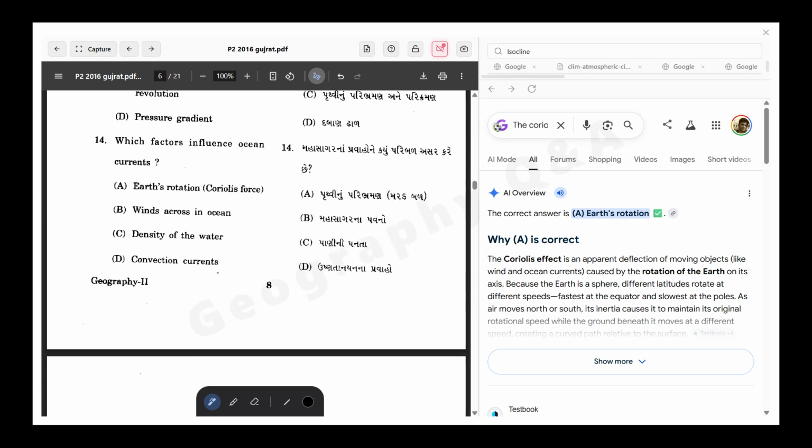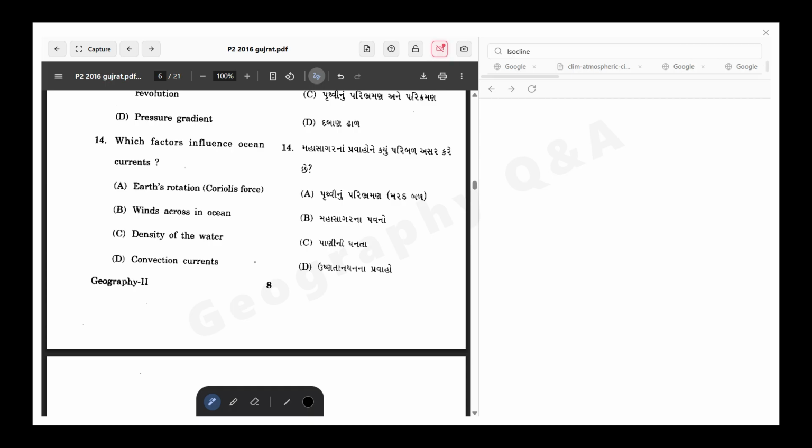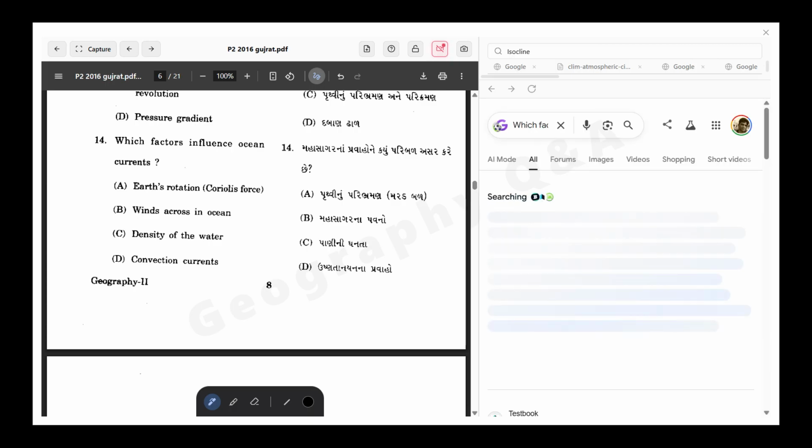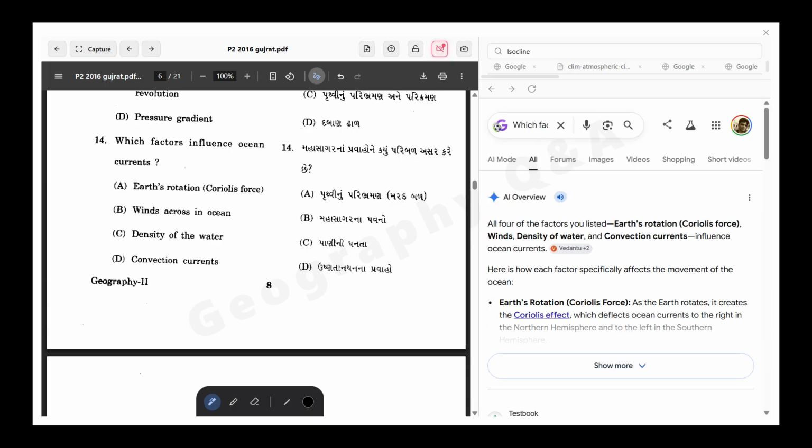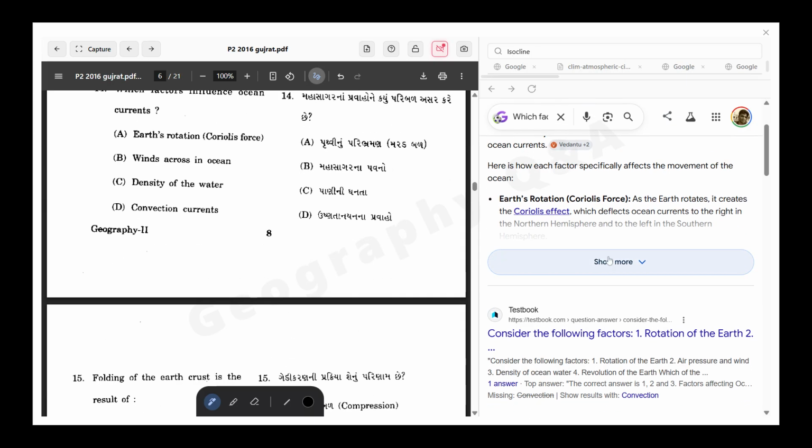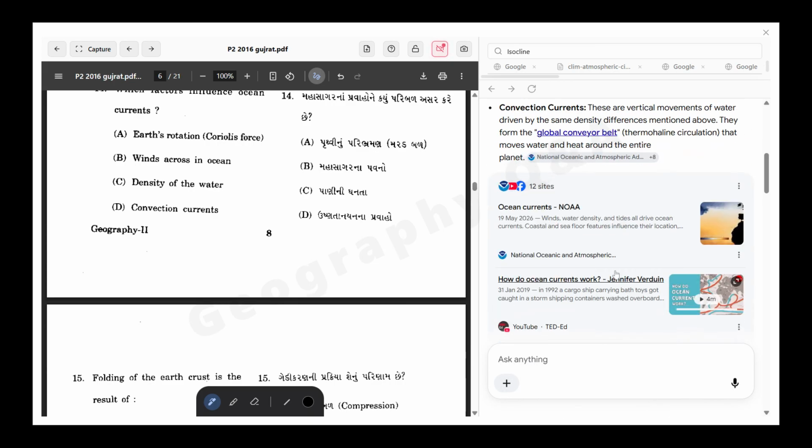Which of the following influences ocean currents? Earth's rotation, winds across the ocean, density of the water, and convection current. So these are the questions for now, and we'll discuss the other concepts in the upcoming sessions.